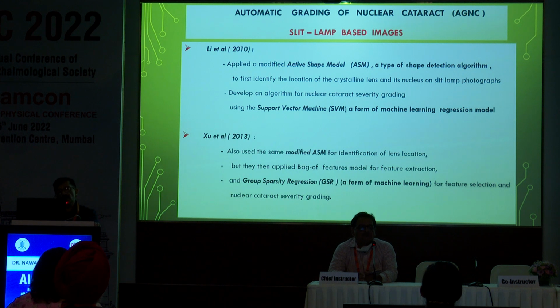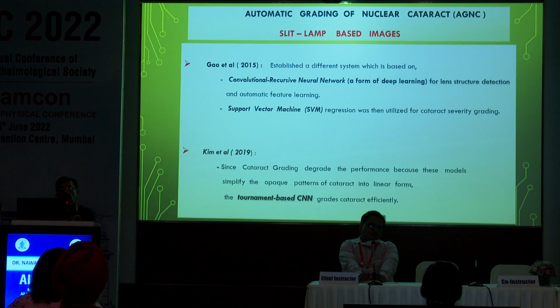Now, Zhu et al. in 2013 also used the same modified ASM for identification of lens location, but they then applied the bag of features model for feature extraction and group sparsity regression, a form of machine learning, for feature selection and nuclear cataract severity grading. Gao et al. in 2015 established a different system based on a convolutional recursive neural network, a form of deep learning, for lens structure detection and automatic feature learning. Support vector machine regression was then utilized for cataract severity grading.